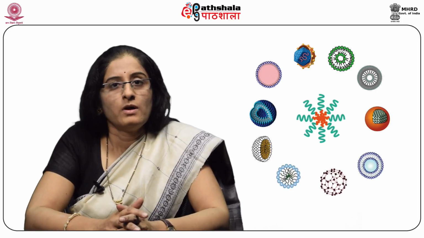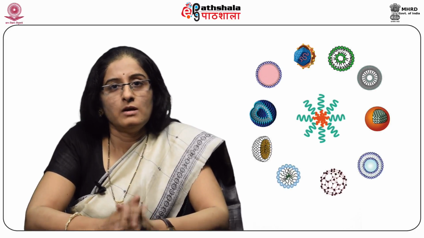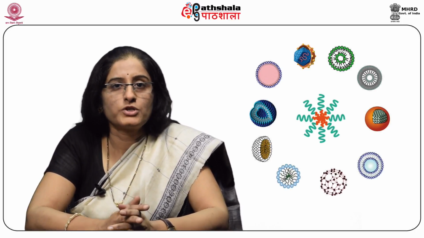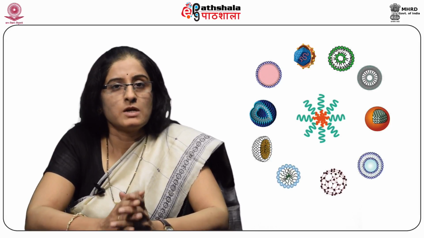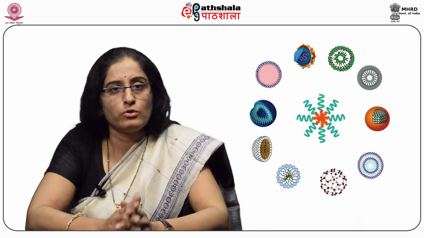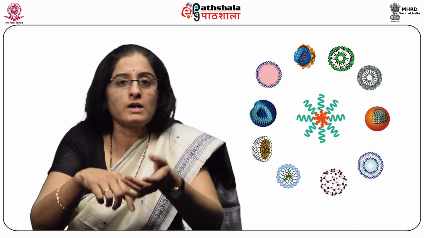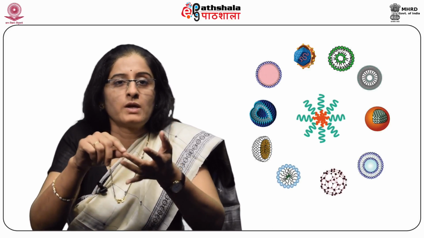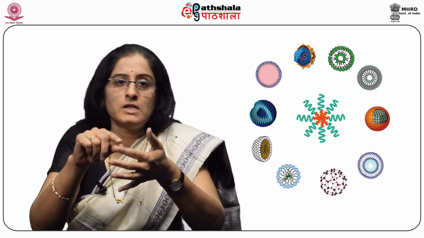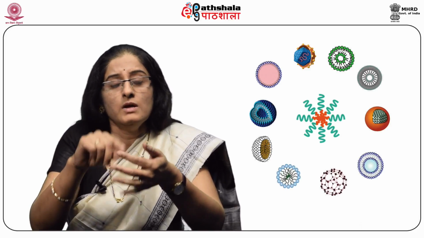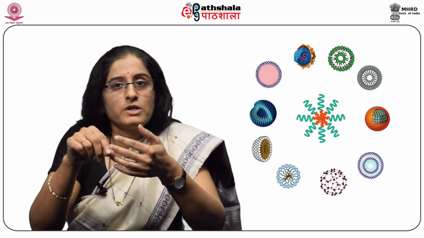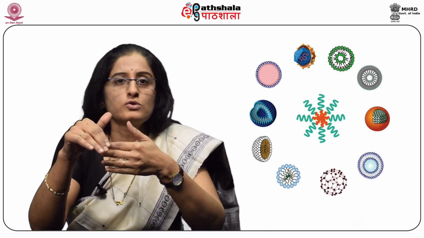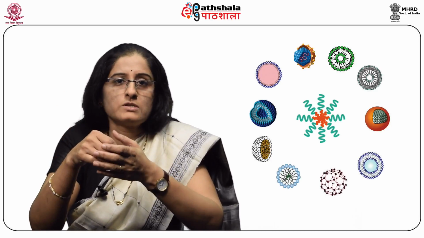Let us see what role the surfactant plays in the formulation of microemulsions. Surfactant molecules consist of polar and nonpolar groups. They are classified as anionic, cationic, non-ionic, and zwitterionic. Surfactant reduces the interfacial tension to a very small value so that it helps in the dispersion process.